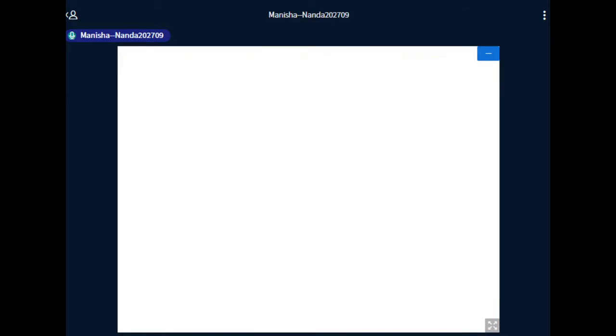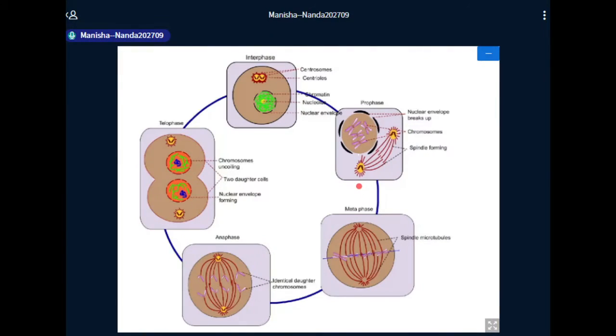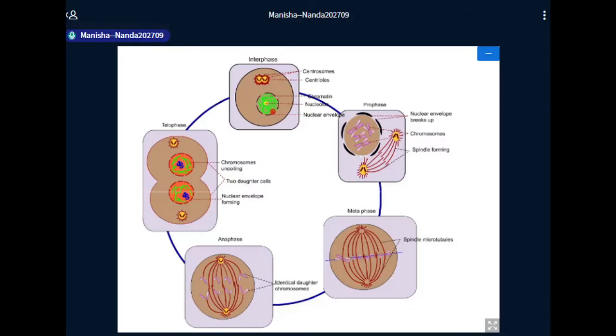Okay, now you can just take a look at this diagram, where you will see a cell first in the interphase, where you can see the centrosome bearing the centrioles and the nuclear membrane being intact, and the cell is in the non-dividing state. We have already discussed the cell cycle, where we have talked of the events of the G1, S and the G2 phase.